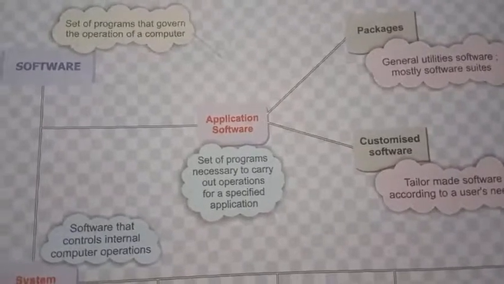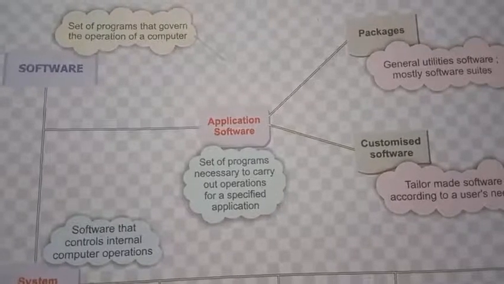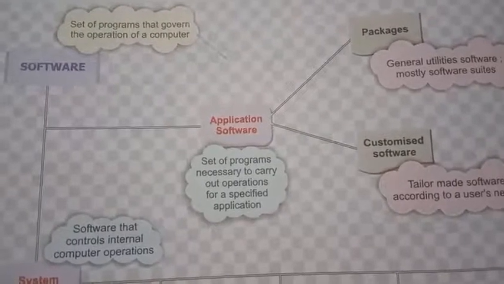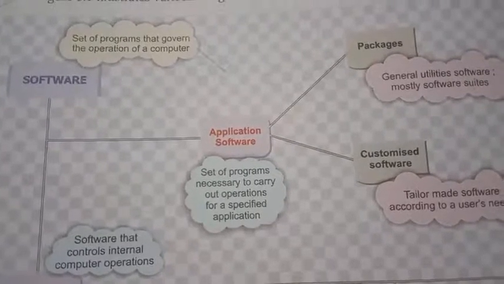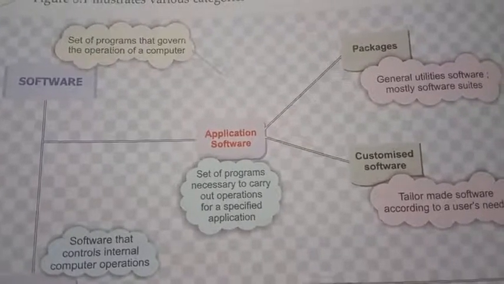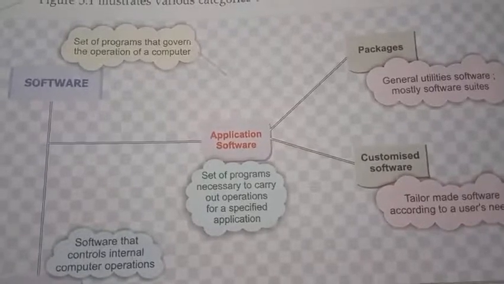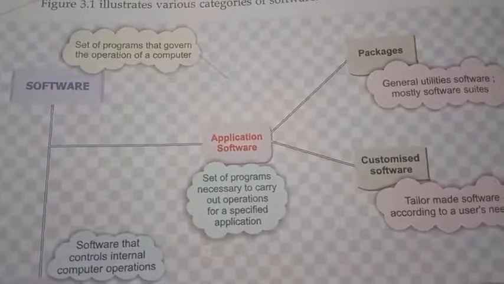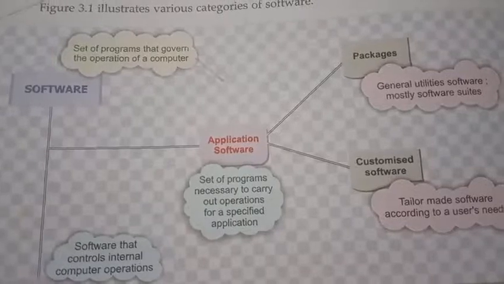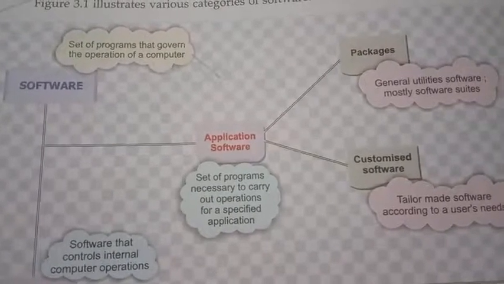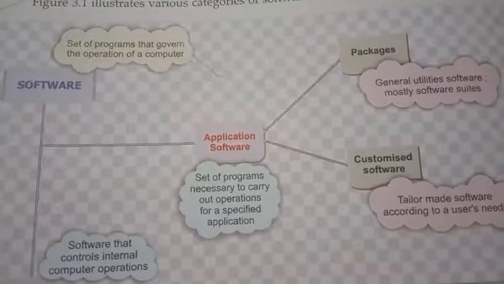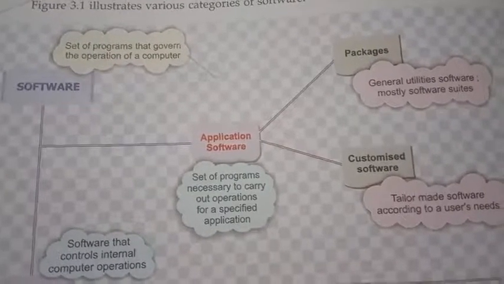For example, Paint, word processor, typewriting software. So for a particular task we need some software, that is called application software. Writer, Calc, Excel, PowerPoint, then Photoshop. So these are all programs used for performing a particular operation. Such a type of software is called application software.